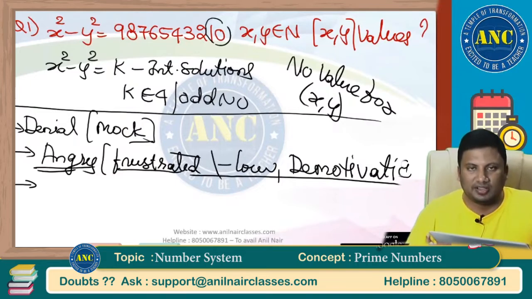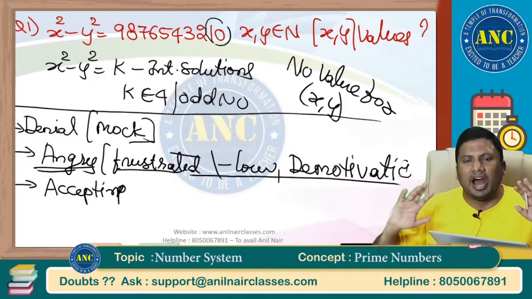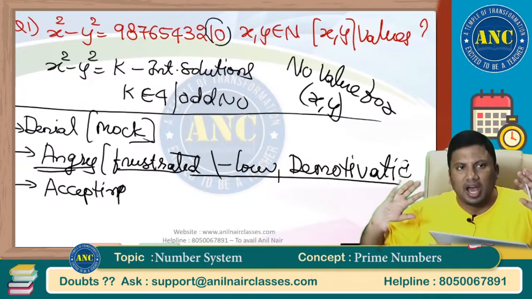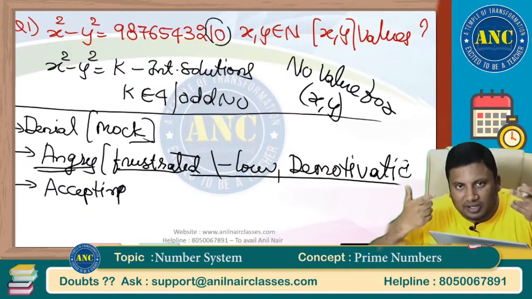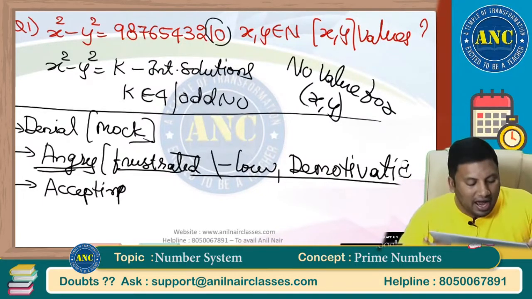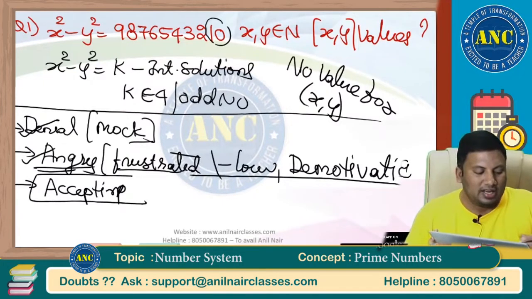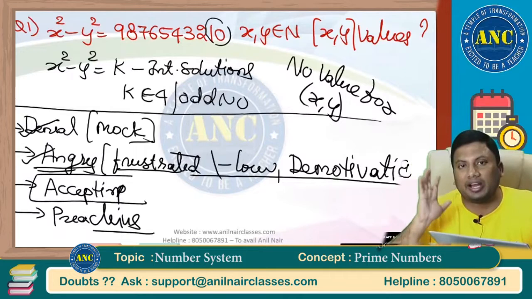The third one is, you will start accepting it. "No, I don't think I can get into IIMs. I don't think 3 months are enough. I don't think as a fresher I have great chances. I don't think I can work in Google. I don't think I can crack a bank examination in the first attempt." Who is the person speaking to you? You yourself. And the fourth one, you will start preaching to people that only work experience people can get into IIMs, which is half-baked information.